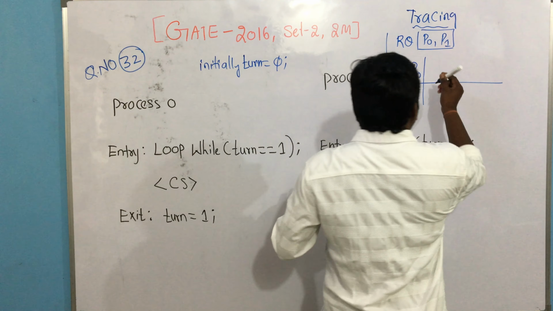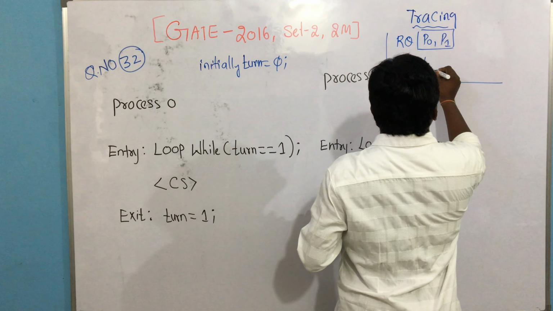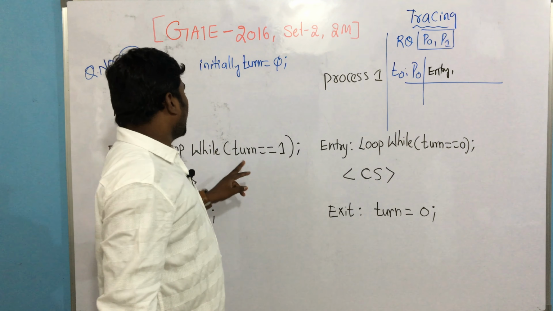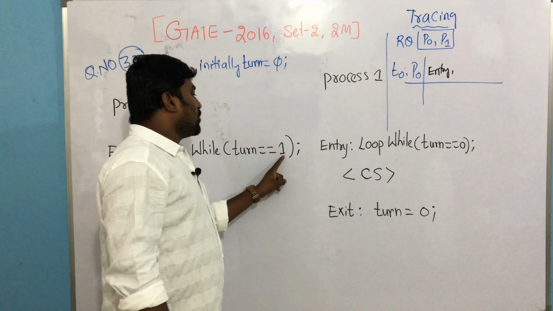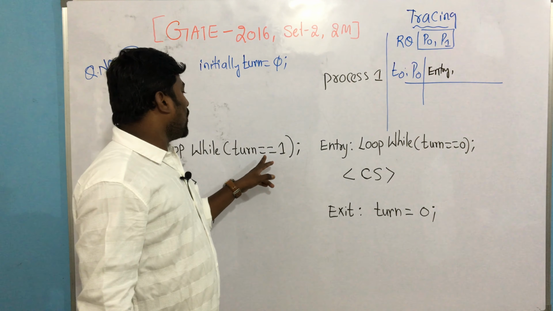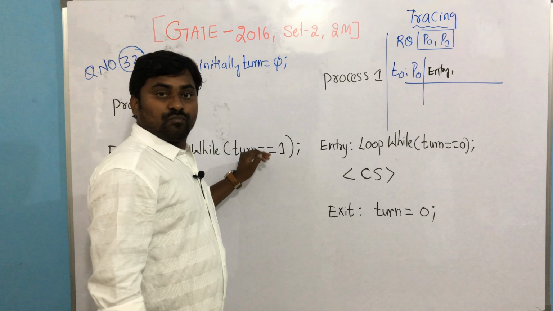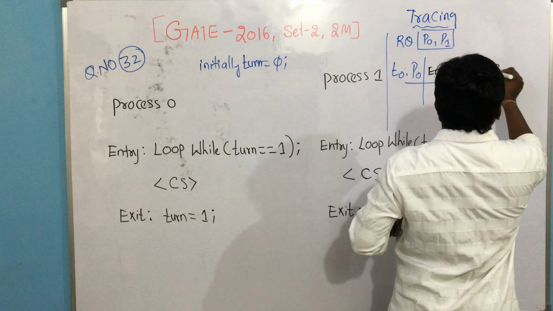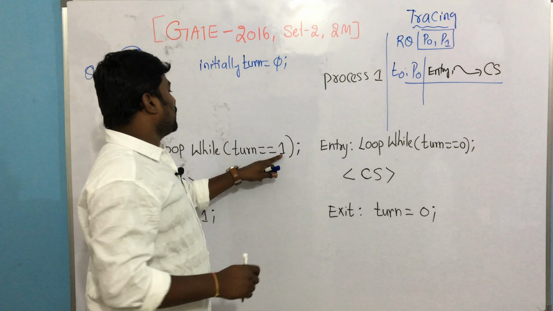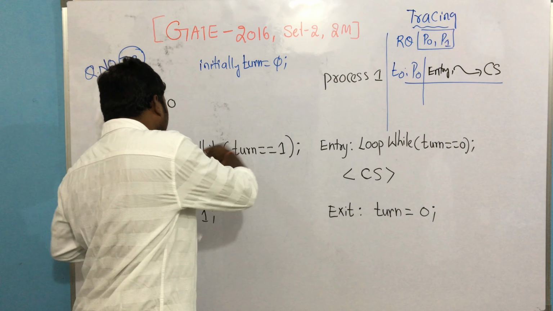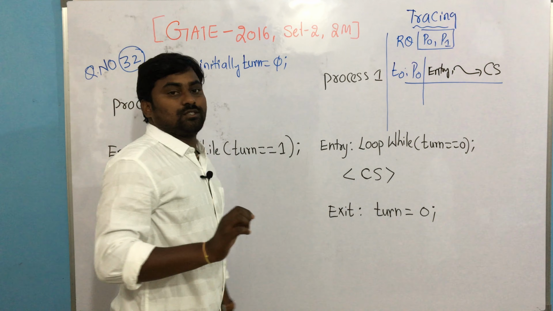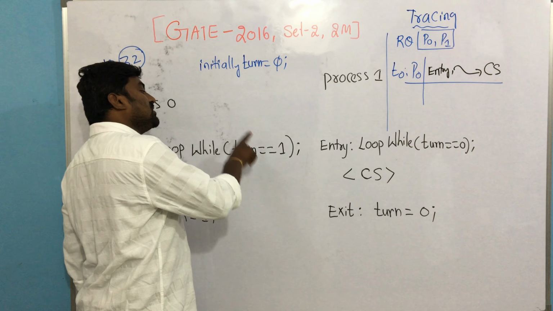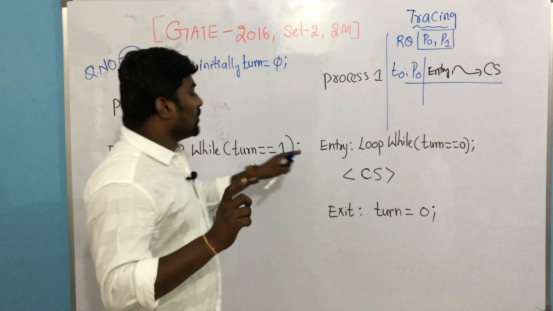So I am executing the entry section. What is the entry section? Look, all of you. While turn equal to 1. What is the turn value currently? 0. Is 0 equal to 1 true? No, 0 is not equal to 1. So the condition is false or not? When this condition is false, process P0 can enter the critical section or not? Yes or no? See, turn value is 0, it is not 1, the condition is false. When the condition is false, it can enter the next level, because the semicolon says loop while, nothing but loop on this while condition until it becomes false. That you have to understand here.